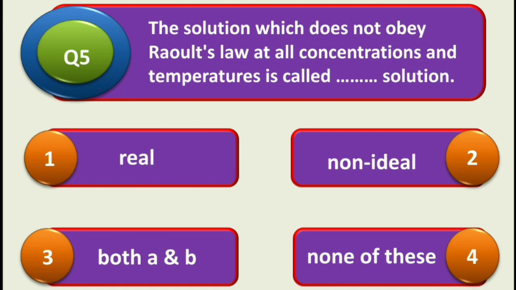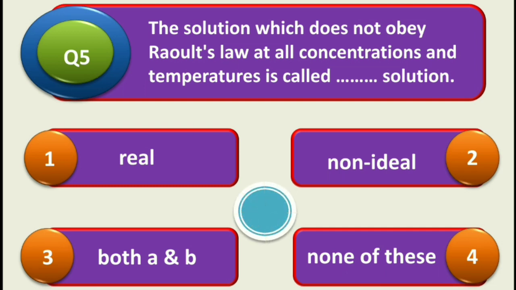Next question. The solution which does not obey Raoult's law at all concentrations and temperatures is called dash dash solution. And the answers are, first is real, second is non-ideal, third is both A and B, and fourth one is none of these.